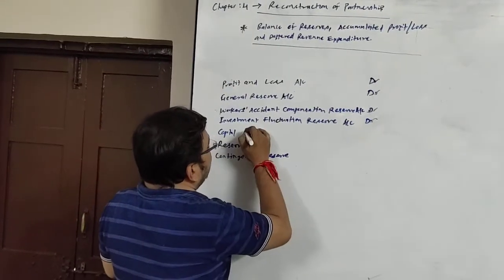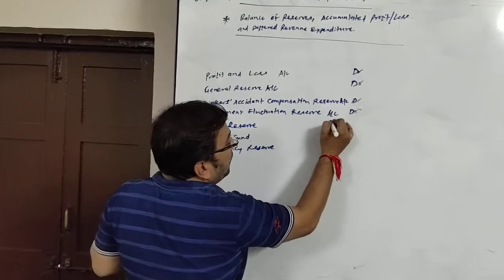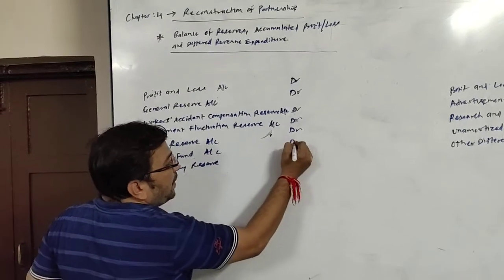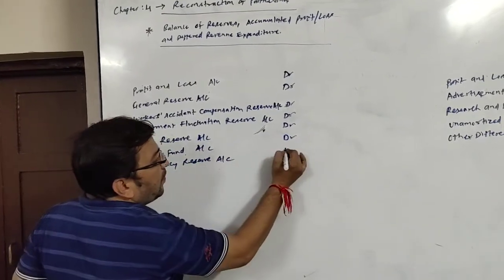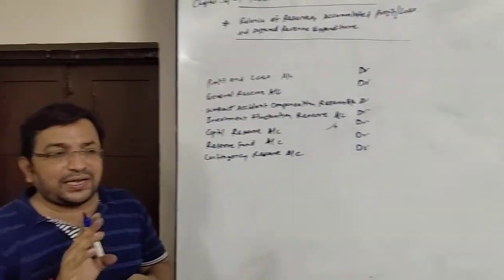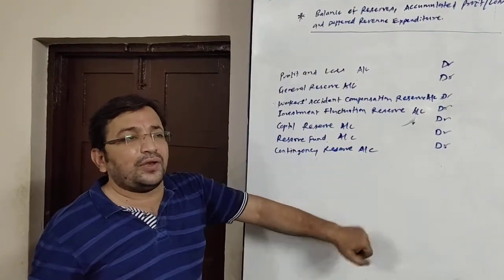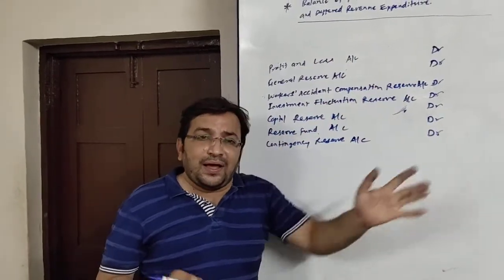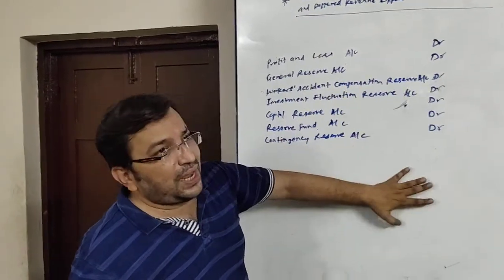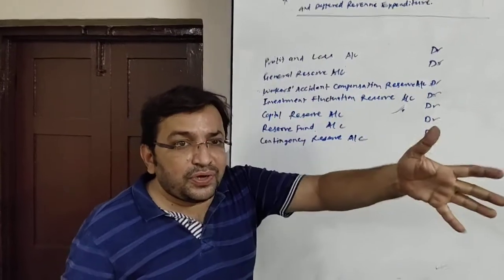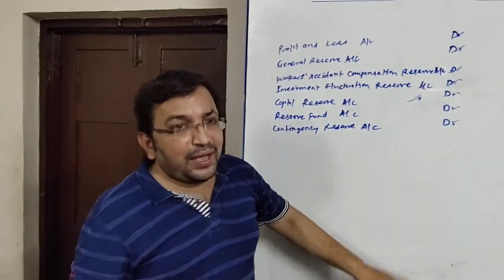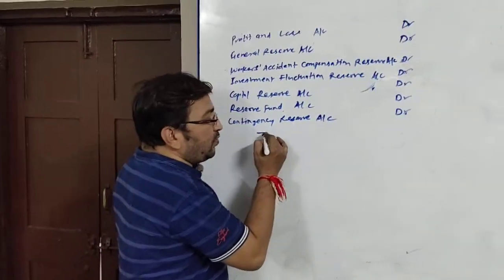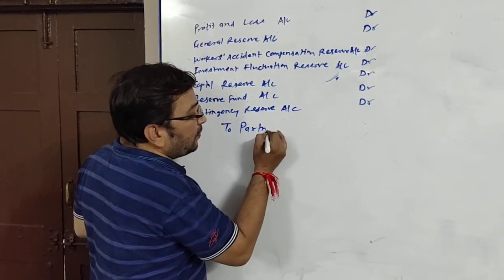Any capital reserve will be debited. Any reserve fund, if given, will be debited, or any contingency reserve will be debited. They all are reserves which are created out of profit. Some are created out of revenue profit, some are created out of capital profit, and profit and loss account itself is an accumulated profit. These all are having credit balance, so to distribute them among the partners, we have to debit them, and as I said, we are distributing among the partners, so it is credited to partners' capital